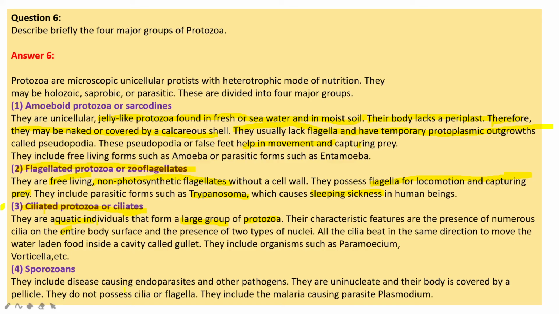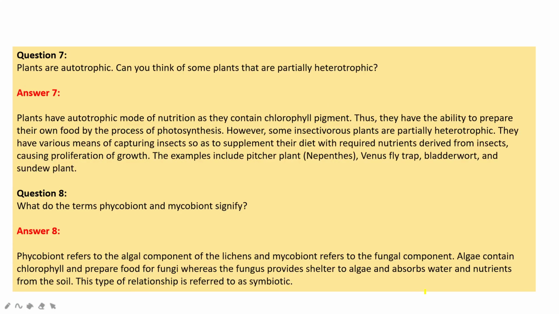Sporozoans include disease causing endoparasites and other pathogens. They are uninucleate and their body is covered by a pellicle. They do not possess cilia or flagella. They include the malaria causing parasite Plasmodium.